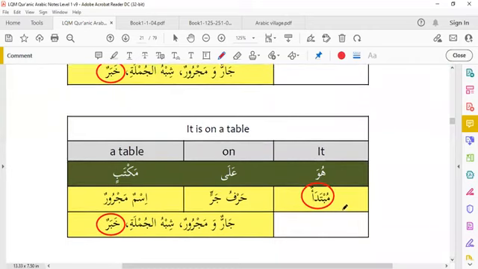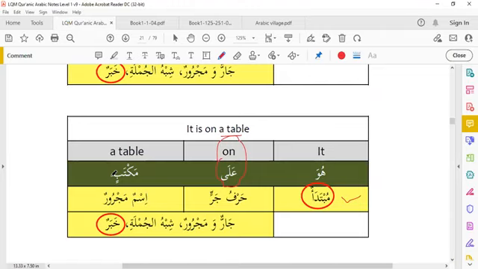Demonstrative pronouns can also be a mubtada. Huwa ala maktabin. It is on a table. Huwa is a subject, mubtada. Ala is a preposition, harf jar, on.